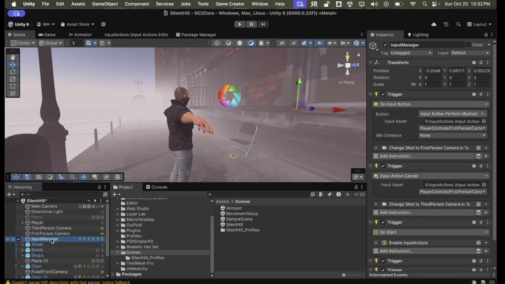So I've got this input manager, and when we perform the player controls first person camera control, which is the F or the left shoulder or the 1 key, then it changes the shot to the first person camera. So we have a third person and a first person camera set up.